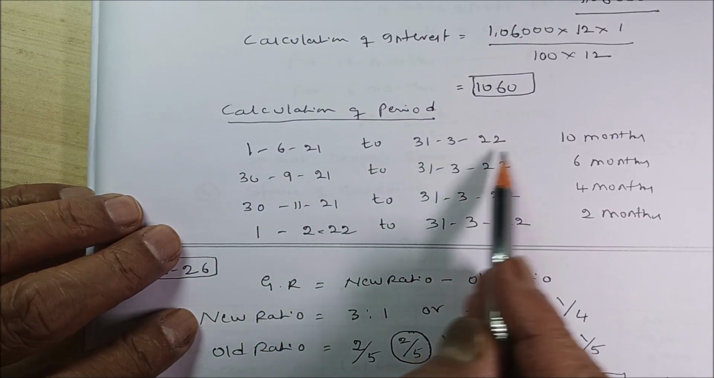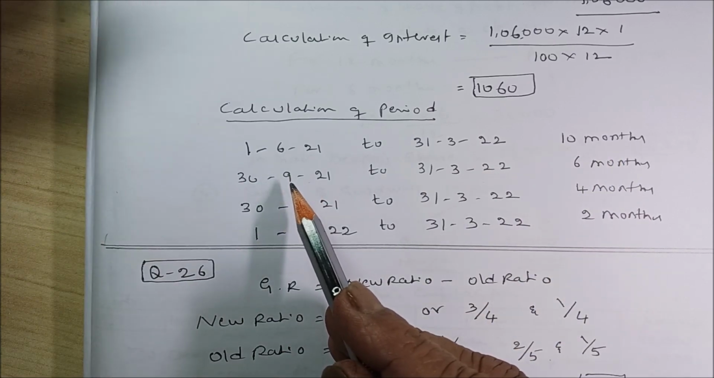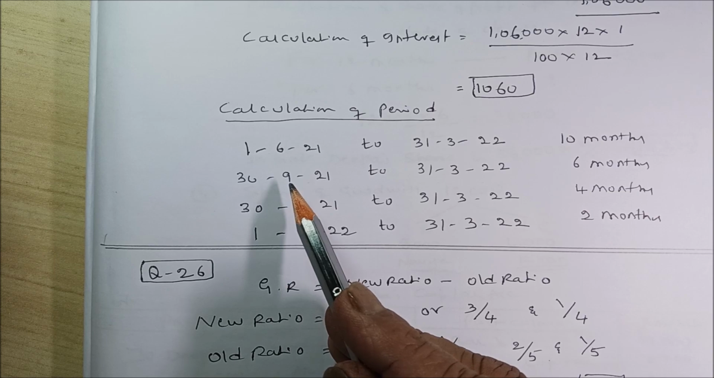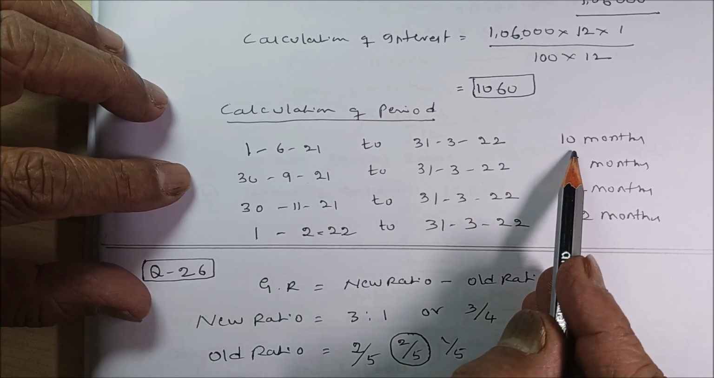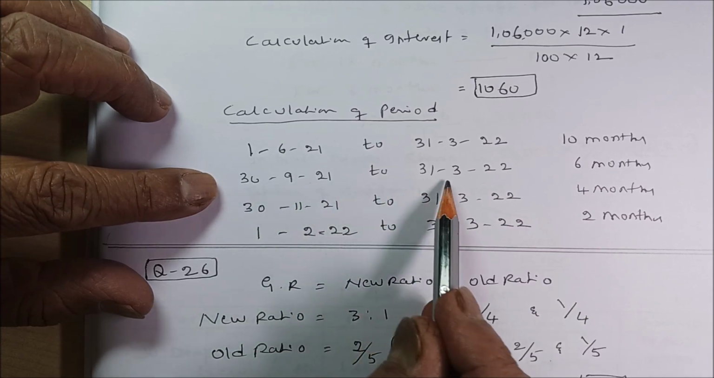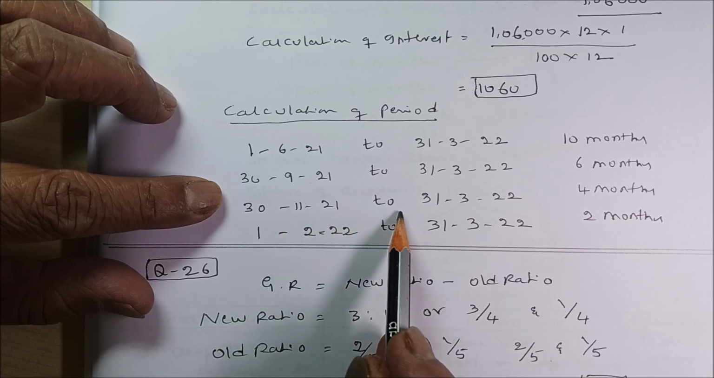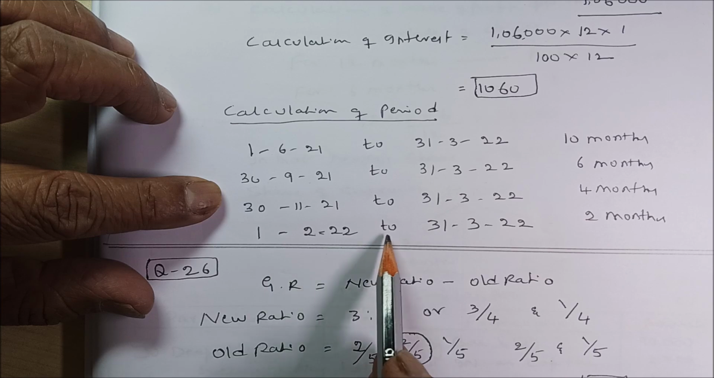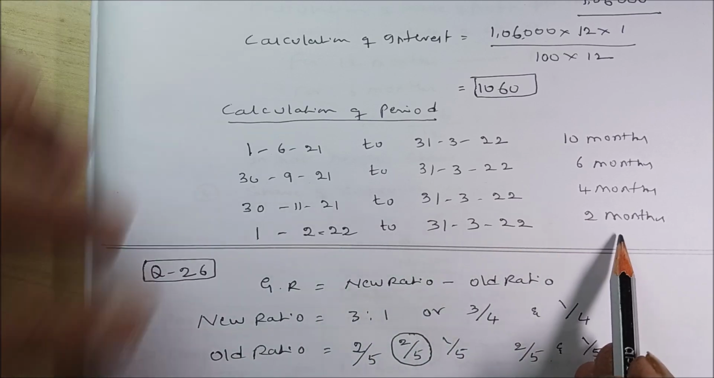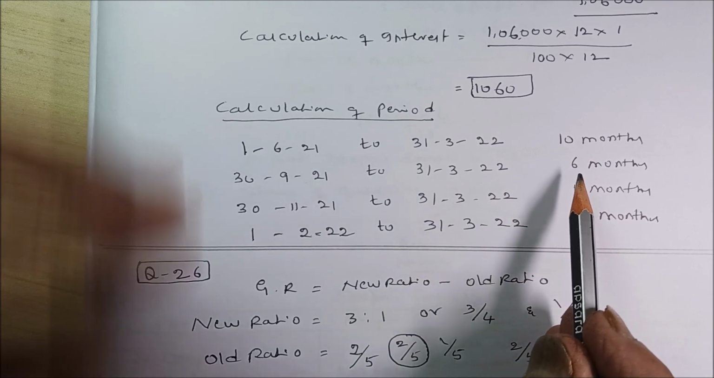1/6/21 to 31/3/22, it is 10 months. You can calculate, that is June, July, August, September, October, November, December, January, February, March. You can say it is 10 months, right. From 30th 9/21 to 31/3/22, it is 6 months. 30th 11/21 to 31/3/22, 4 months. 1/2/22 to 31/3/22, it is 2 months. So, months play the vital role, that is called the period.